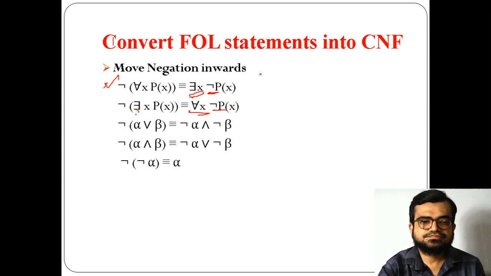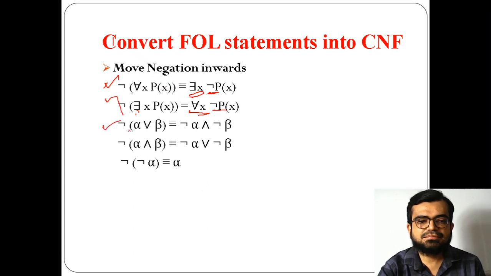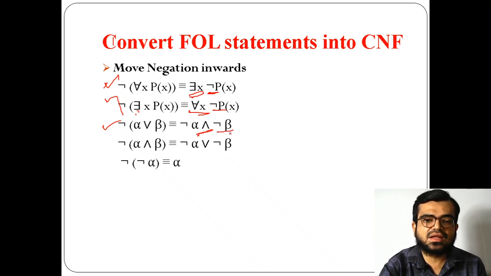And if I am taking negation of alpha or beta as a whole, then what happens in this part? Negation of alpha, and I am replacing the or with and, and the negation also applies to beta as well. Next statement, negation of alpha and beta, I made as negation of alpha or negation of beta.